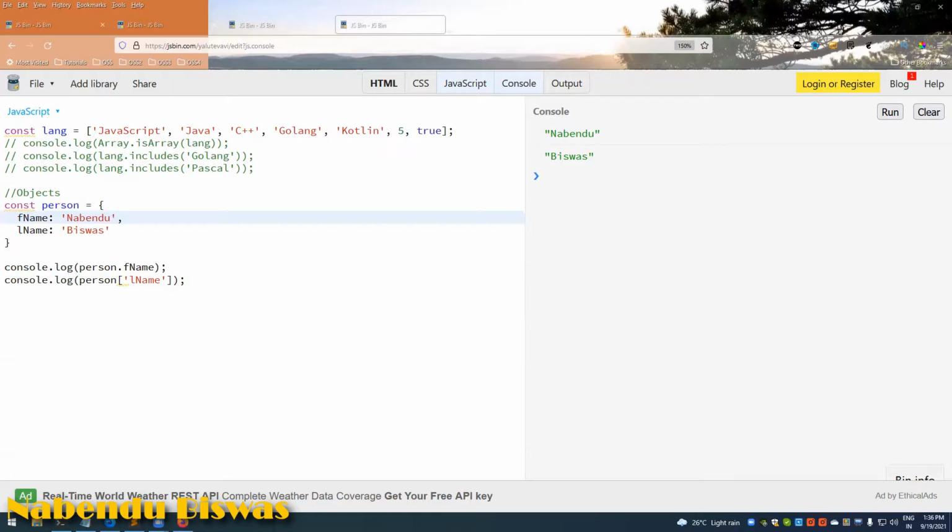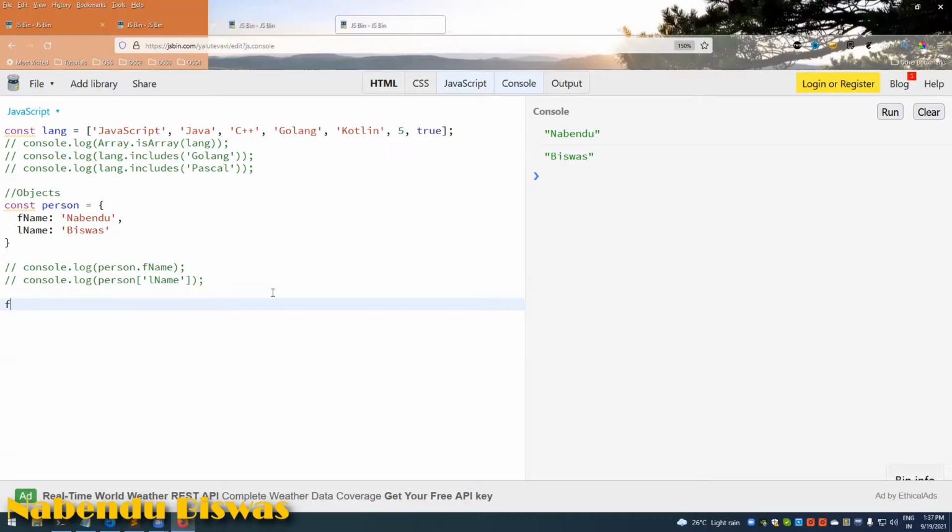So now we will look into loops. First we'll look into the for loop, which is the traditional way of looping.